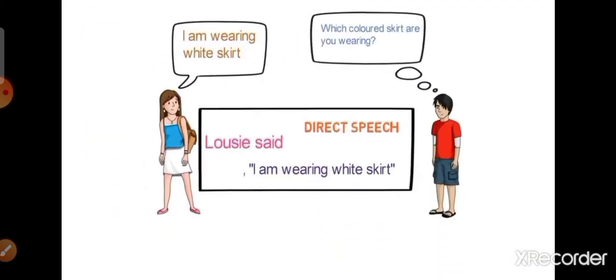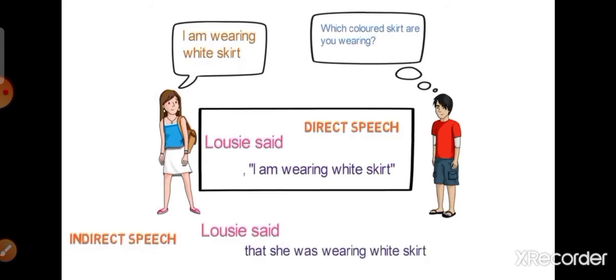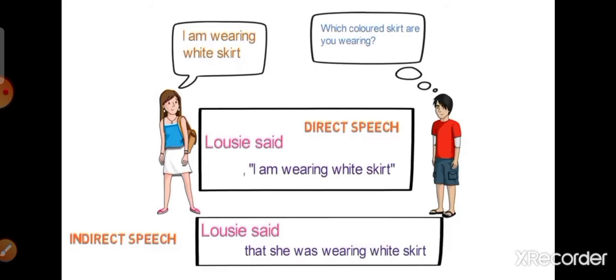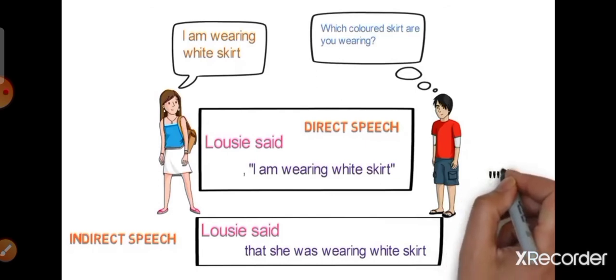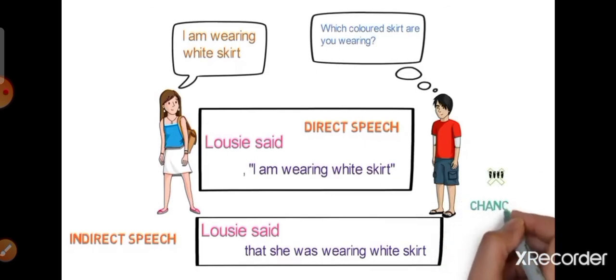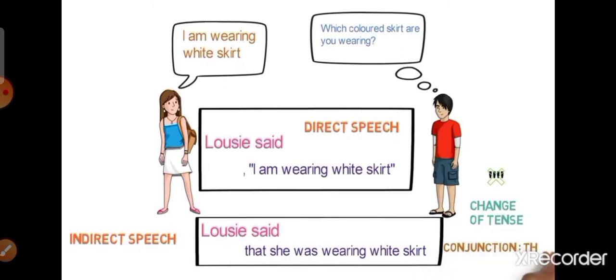Let's look into another example. Lucy said, "I'm wearing a white skirt." Converting into indirect, it will become, Lucy said that she was wearing a white skirt. What are the changes you can see converting direct to indirect? First one is the removal of inverted commas, the second one is change of tense, and third one is use of the conjunction that. I hope you are very clear about the fundamental difference between direct and indirect speech.